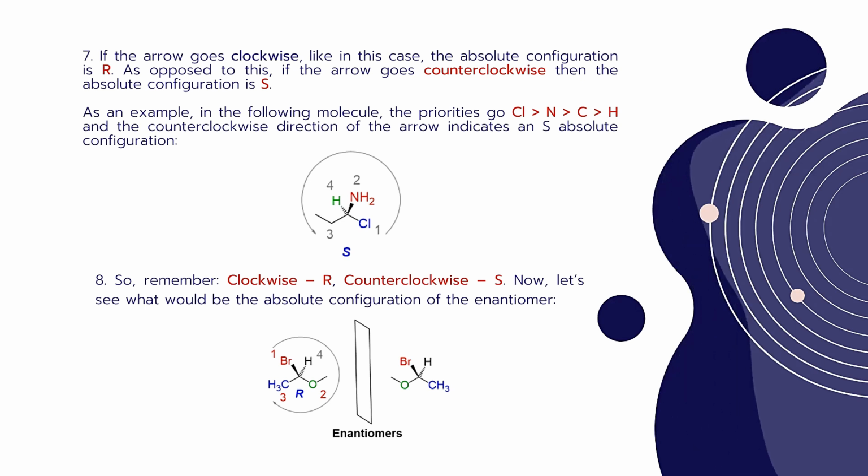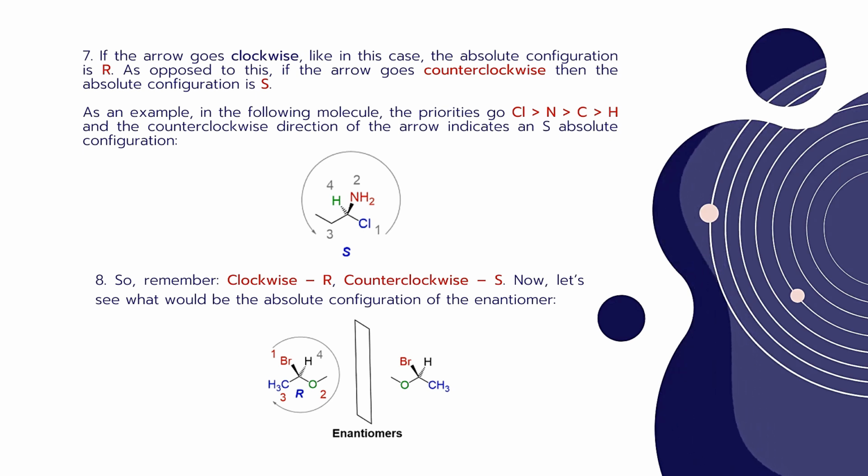So here we have to remember: clockwise means R configuration, counterclockwise or anti-clockwise means S configuration. Simply you can remember CR and ACS. CR means clockwise R configuration. ACS means anti-clockwise S configuration. Like that you can remember CR and ACS: clockwise R configuration, anti-clockwise S configuration.